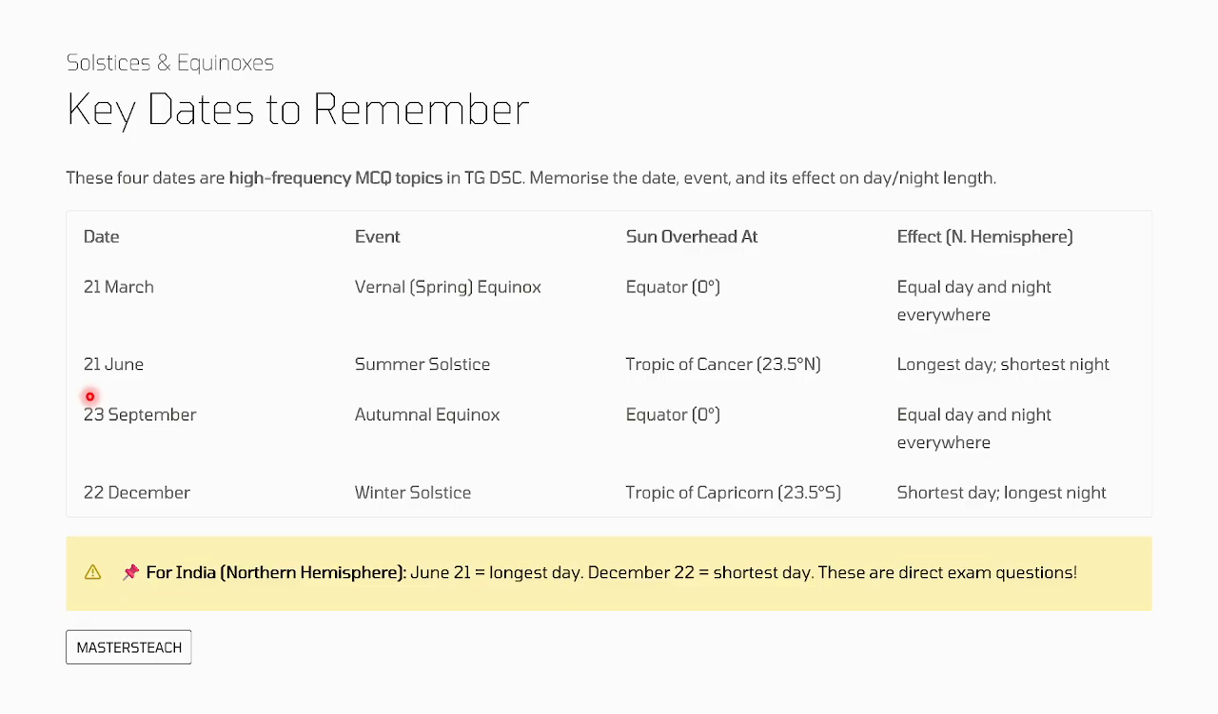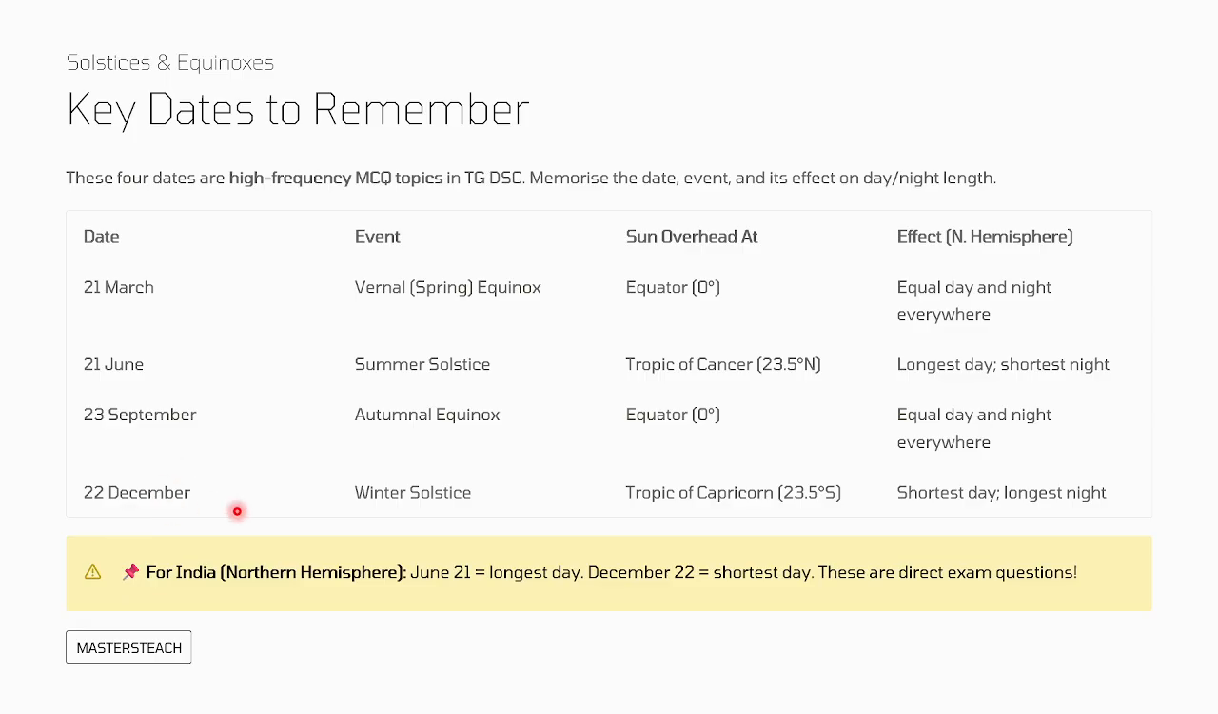Whereas 21st June is the summer solstice. It happens at the Tropic of Cancer, 23.5 degrees in the northern hemisphere. It is the longest day and shortest night, on June 21st. So this is called the summer solstice. Okay, and 23rd September is the autumnal equinox. Equator 0 degrees, equal day and night everywhere, which happens on 23rd September.